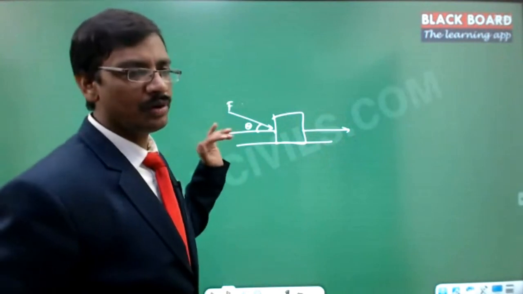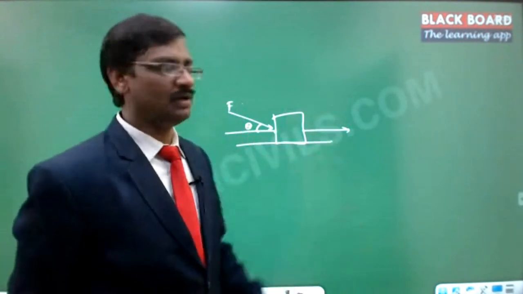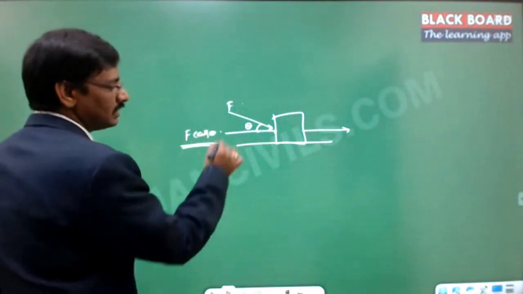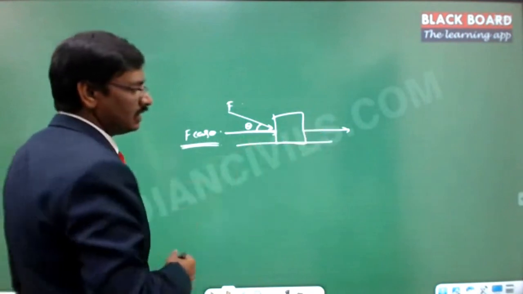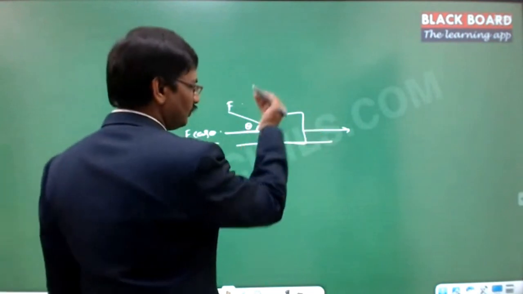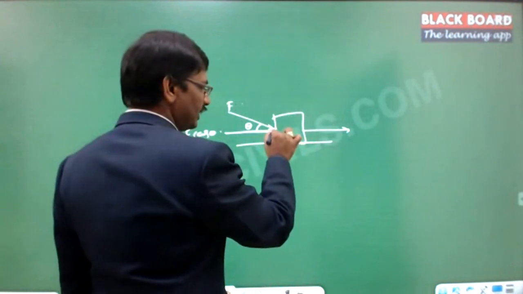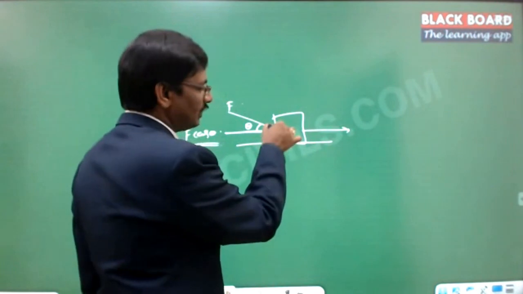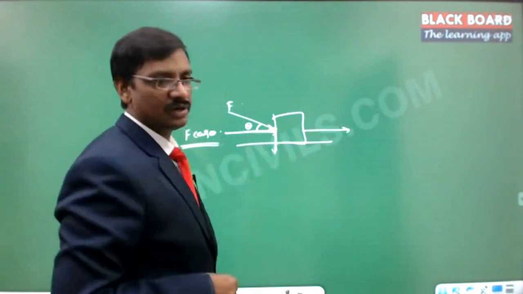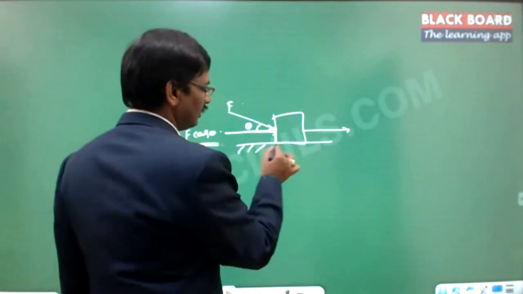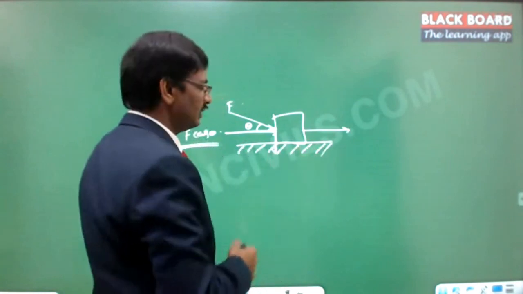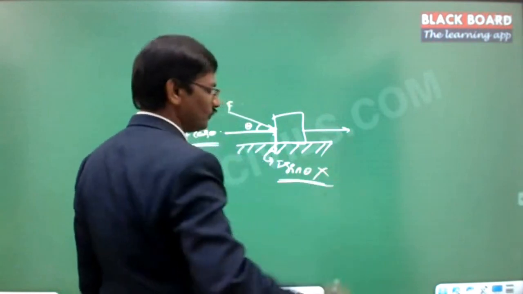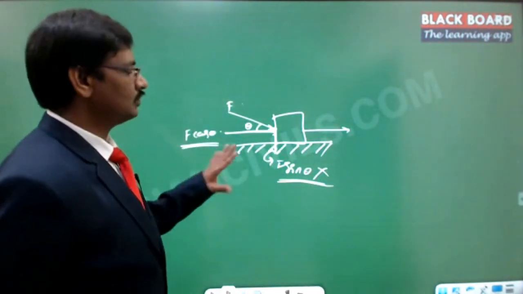Obviously there is a certain component of the force that is essential in moving the block, and we call this F cos theta. So F cos theta is the effective force used in moving this. Out of this, there is one component of the force which is applied at this point, trying to move in the downward direction. As there is no grip here, it won't move downward. Also there is a ground here, which will not allow movement downward. This is the F sin theta, which is completely wasted. This is no way useful for us, right?